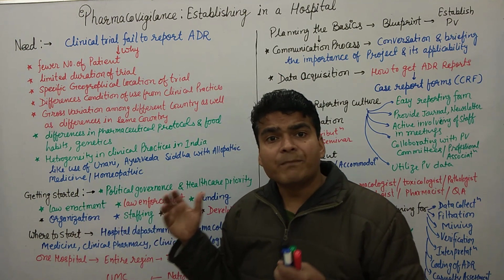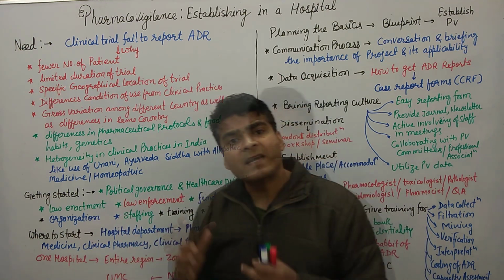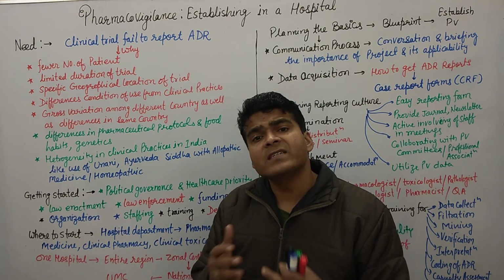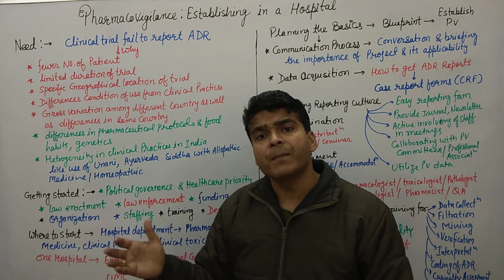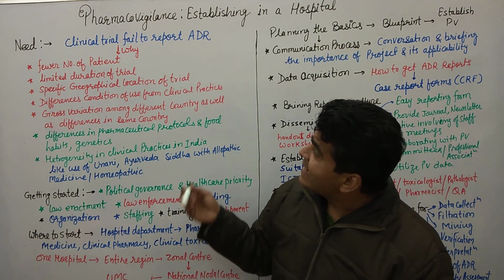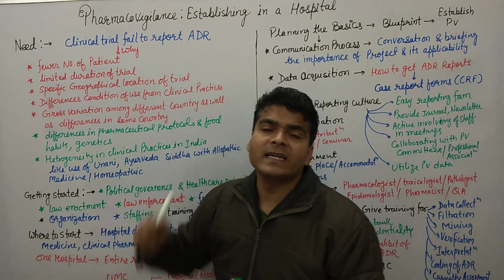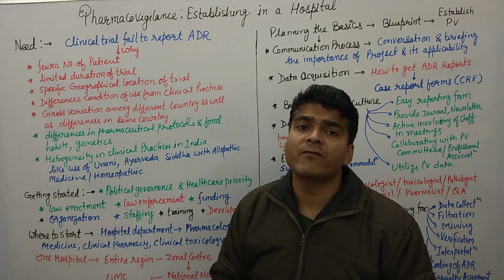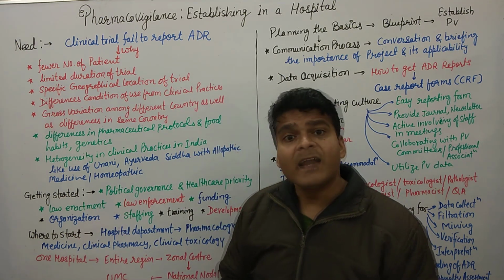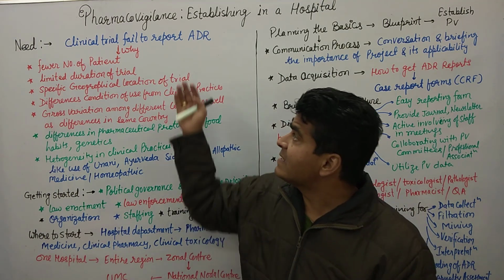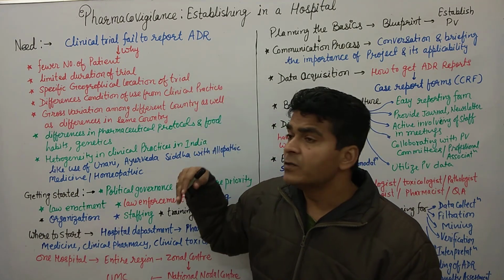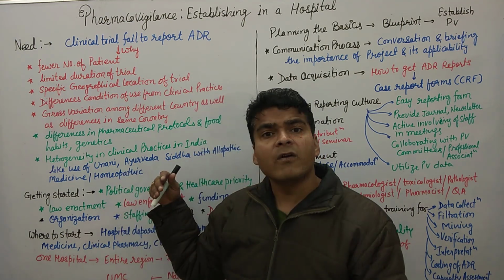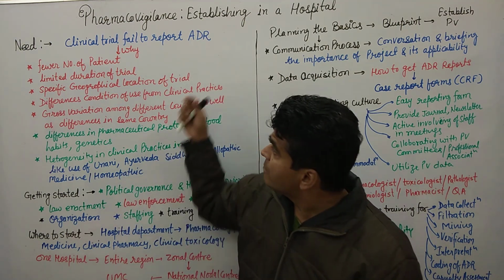That is a big question for scientists, healthcare professionals, and people in general: why did the clinical trial fail to report the ADR? There are some reasons why clinical trials are not able to find all ADRs, and that's why pharmacovigilance came into existence, to identify ADRs and the safety and efficacy of already launched or newly launched drugs. So why do they fail?